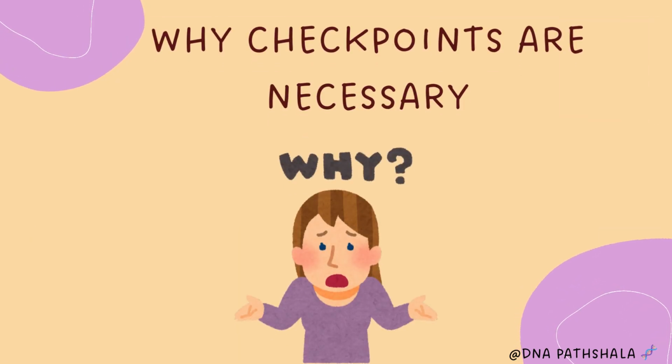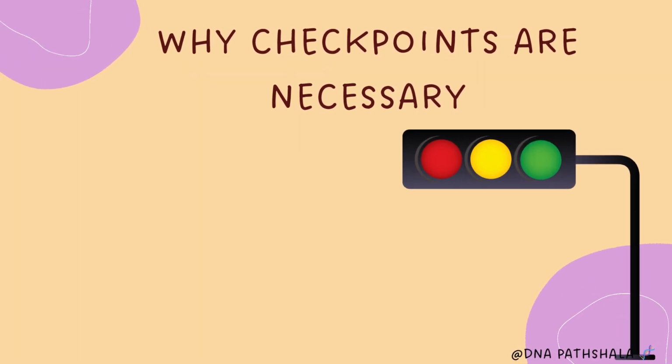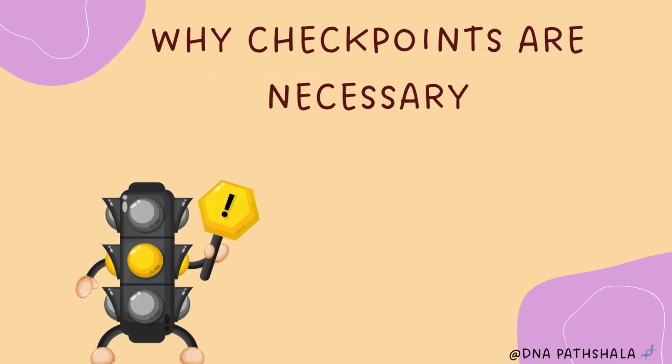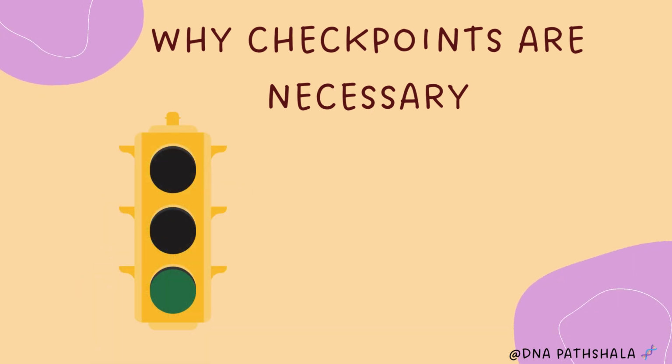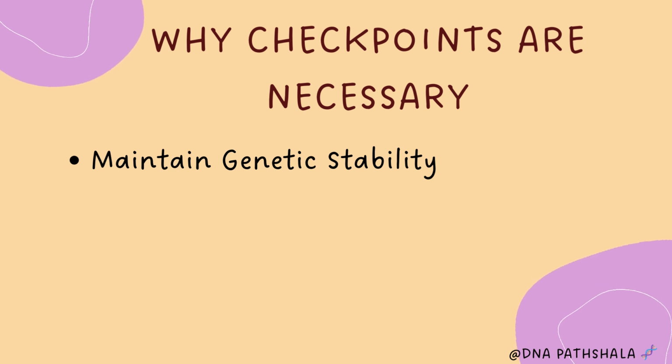So, why are checkpoints necessary in the cell cycle? Think of checkpoints like traffic signals or quality control gates. They stop the cell at different points and check, is everything correct? Is the cell ready to move ahead? If yes, the cell continues. If not, the cell waits, repairs itself, or even stops dividing. So let's see why it is necessary.